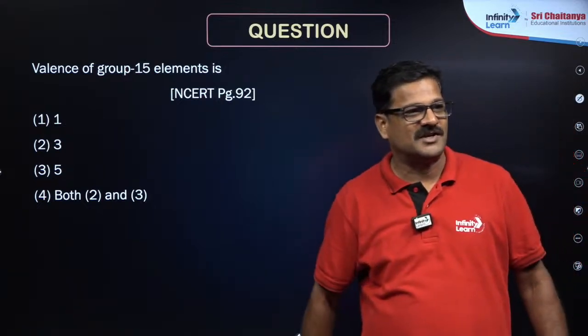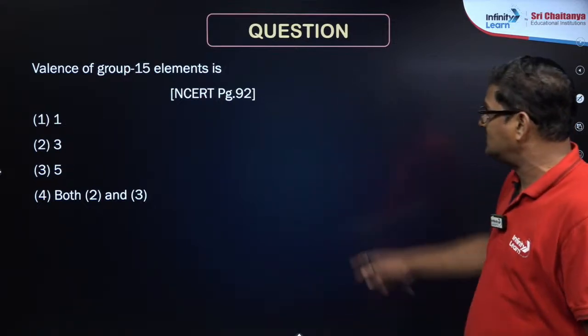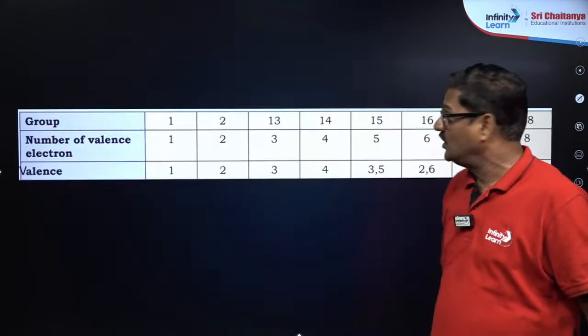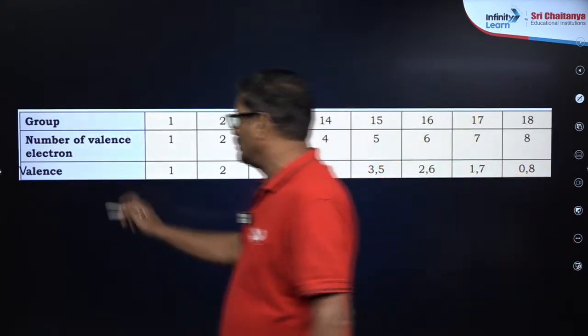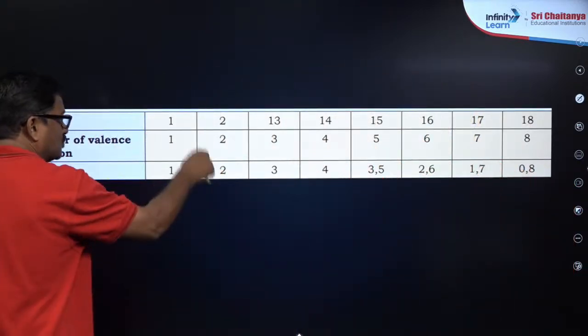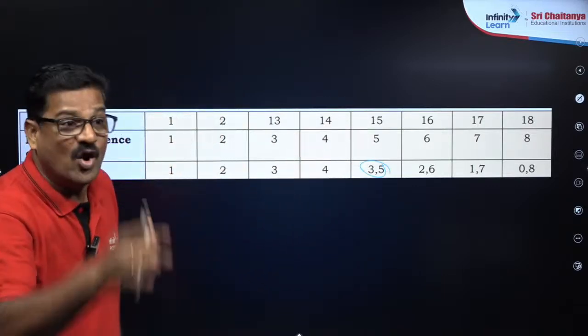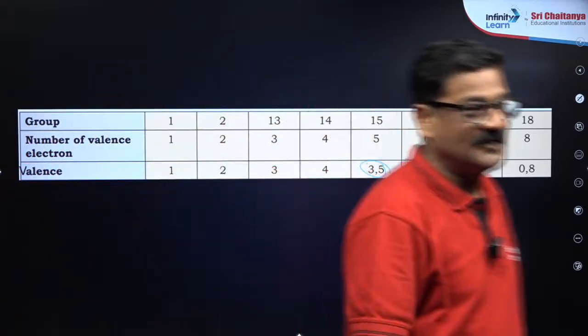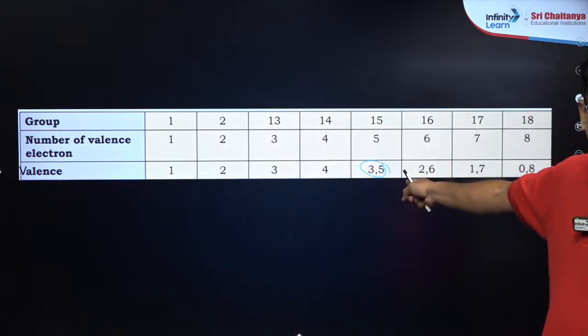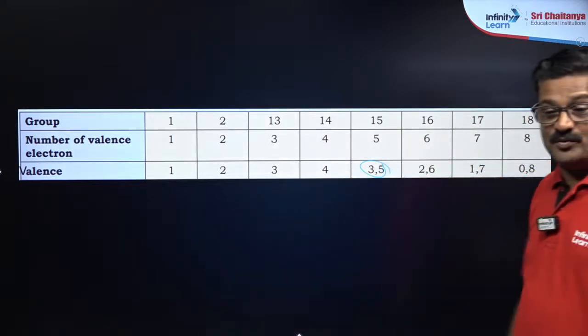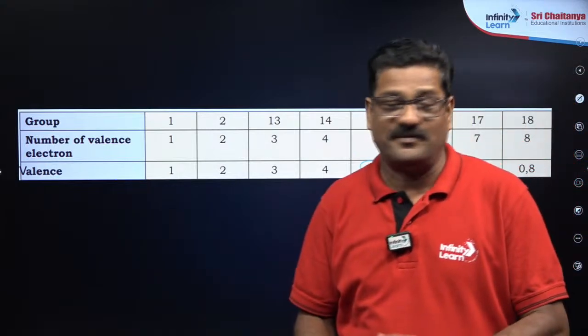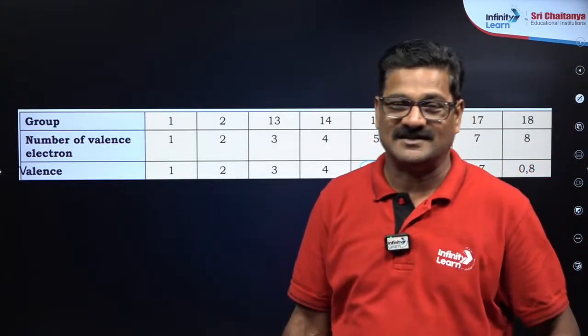Suraj Rajput and Richa Sharma, if you check the NCERT page number 292, this table is given. So the valence of group 15 can be 3 or 5. It is just a snip from the NCERT textbook. People suggest for free of cost, read NCERT.